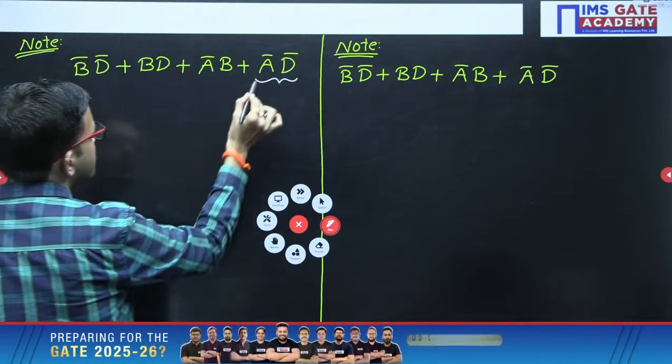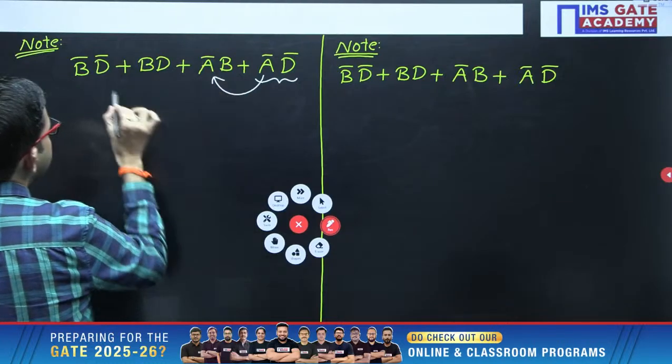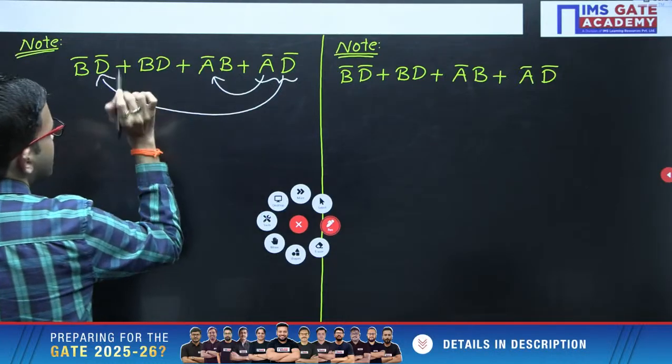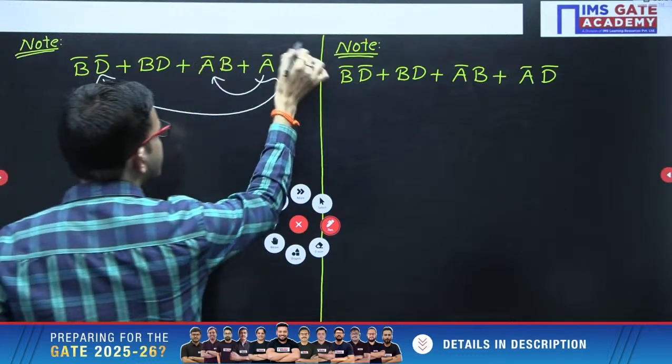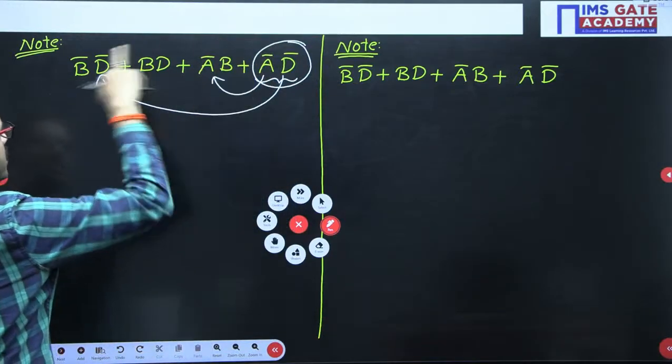So now just observe, a bar is present here, d bar is present here. Now just observe these three terms. With respect to these three terms, a bar is present here, d bar is present here.